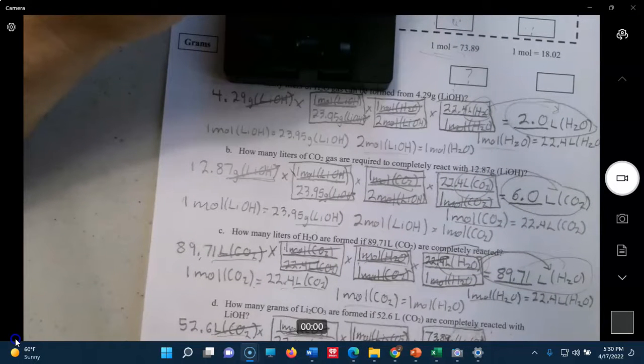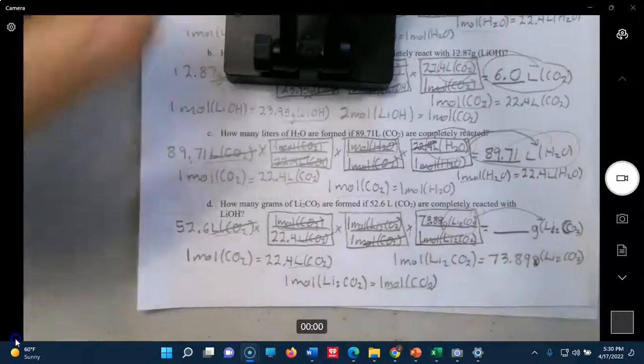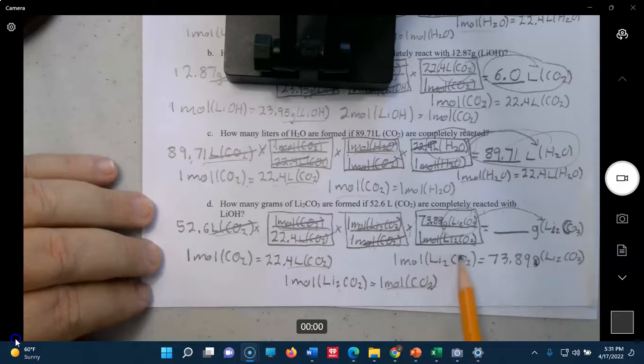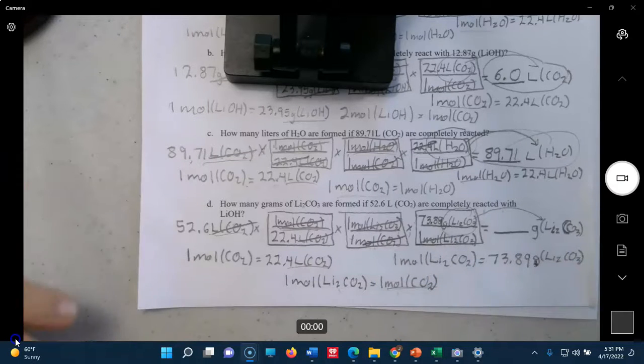Grams of Li2CO3 is the last man standing. So moles of CO2 had to go on the bottom. Then we have moles of Li2CO3, so with this conversion, moles of Li2CO3 goes on the bottom and this goes on the top.